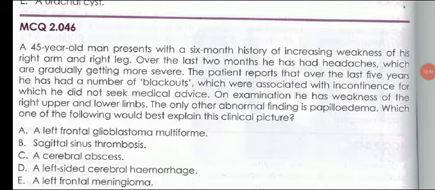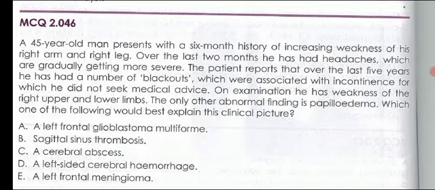A 45-year-old man presents with a 6-month history of increasing weakness of his right arm and right leg. Over the last 2 months, he has had headaches which are gradually getting more severe. The patient reports that over the last 5 years, he has had a number of blackouts associated with incontinence, for which he did not seek medical advice. On examination, he has weakness of the right upper and lower limbs. The only other abnormal finding is papilledema. Which one of the following would best explain this clinical picture?